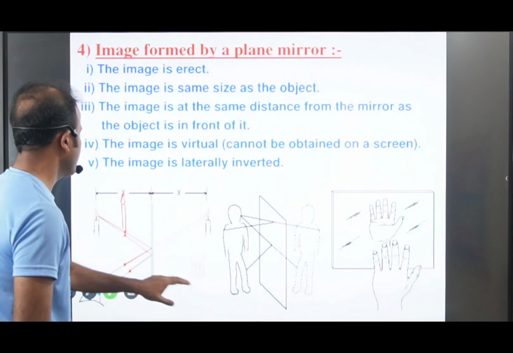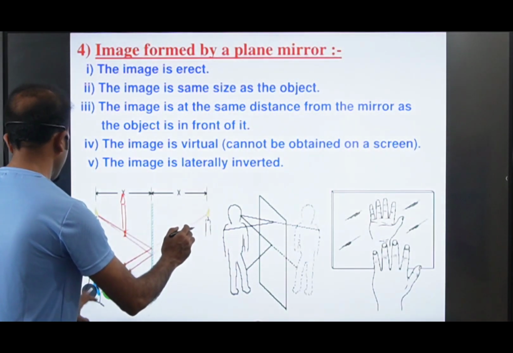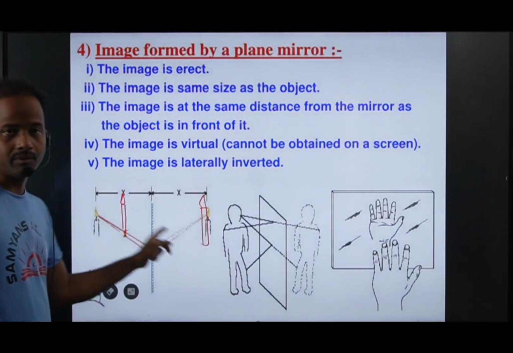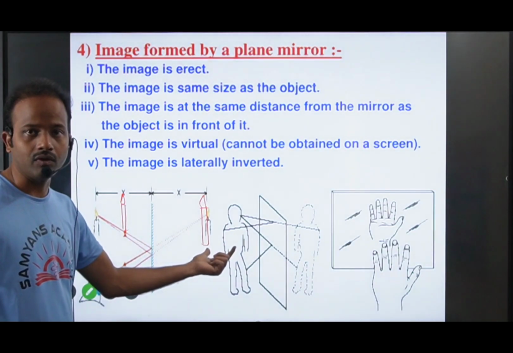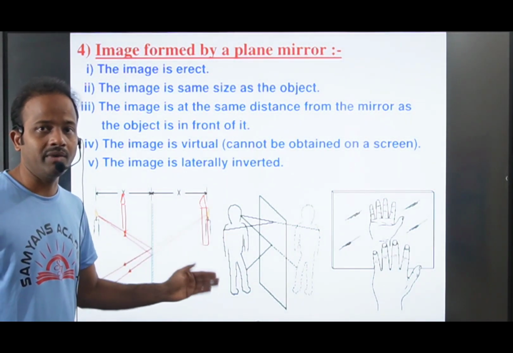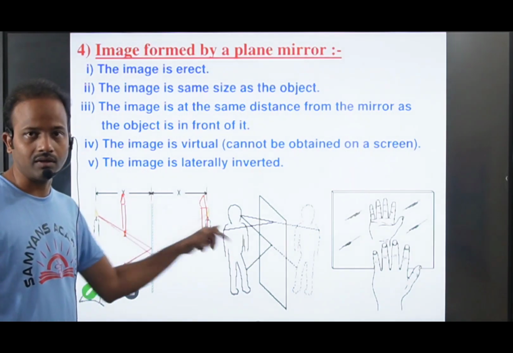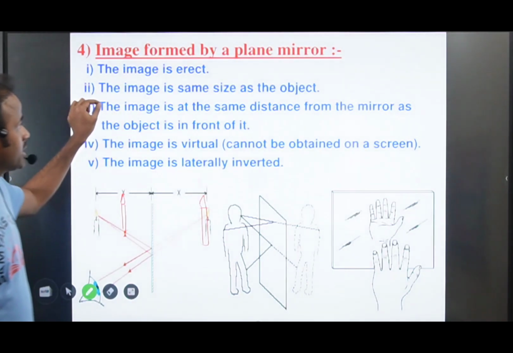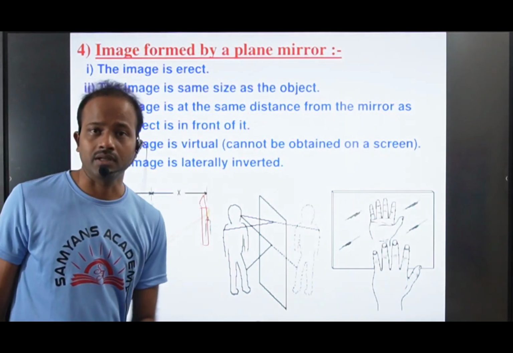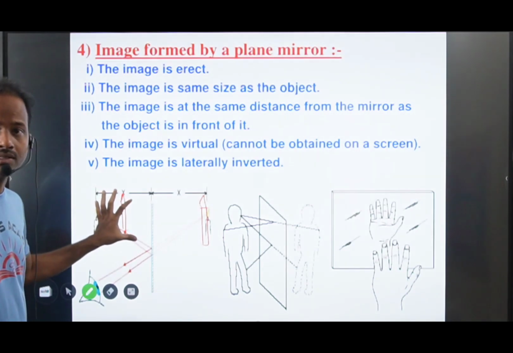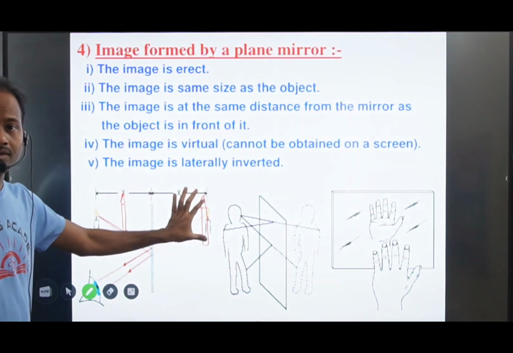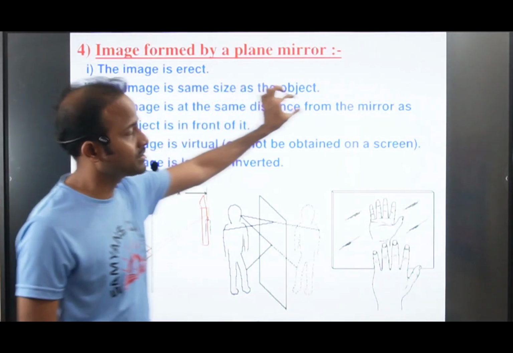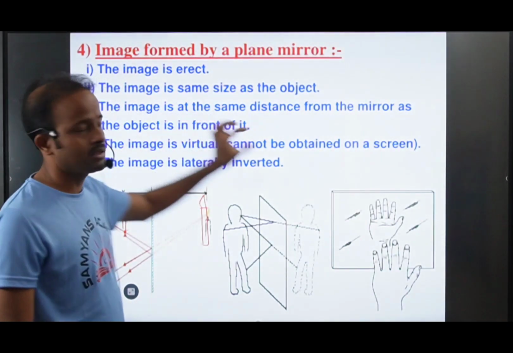How can we see then? We can see like this only, that is, the erect image only. This type of image we call an erect image. This is not inverted. Inverted means reversed, erect means the same one we are seeing. The flame is not inverted in position. Then the image is the same size as the object. Let us assume the candle size is 5 centimeter, and the image also has the same length, 5 centimeter. The image is the same distance from the mirror as the object is in front of it.